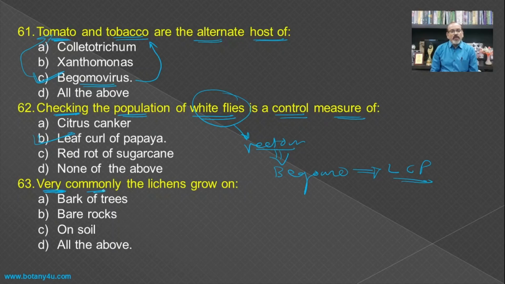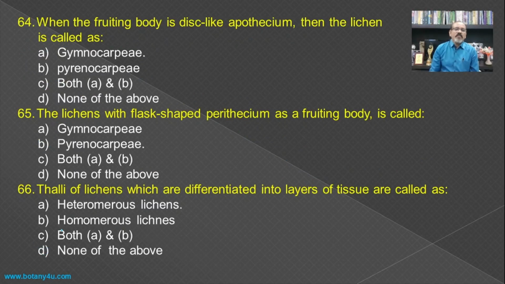Then very commonly, as I have told you, lichen can grow on the bark, lichen can grow on bare rocks, and even lichen can grow on the soil, and hence all of the above becomes the answer for this question.